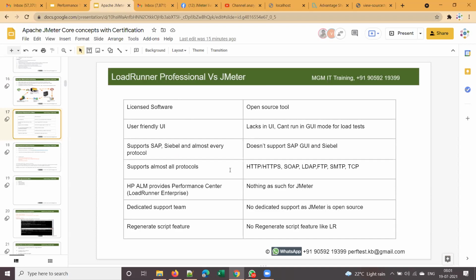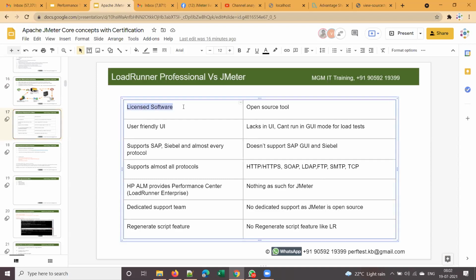So you have to know the difference between LoadRunner and JMeter to answer that question, right? Yes, sir. Right. That's why I have a quick comparison between LoadRunner and JMeter. Basically, LoadRunner is licensed software, whereas JMeter is an open source tool.